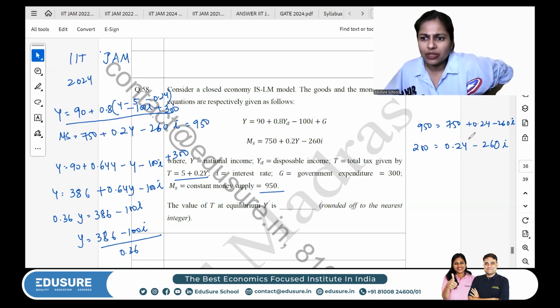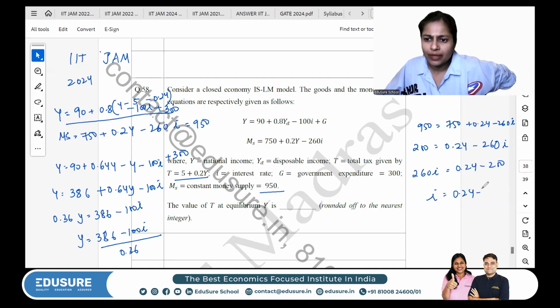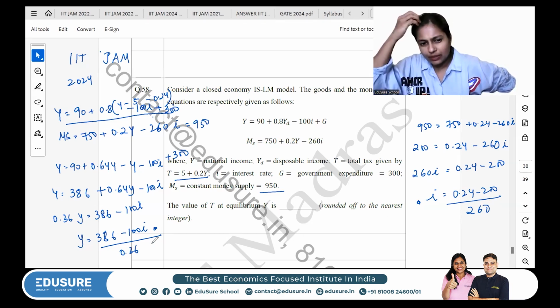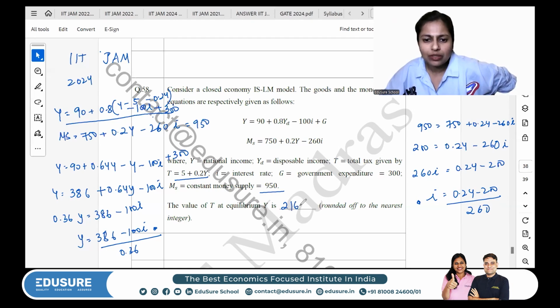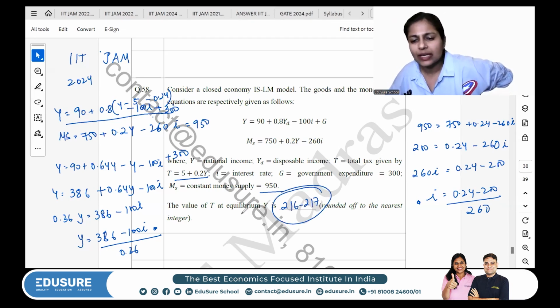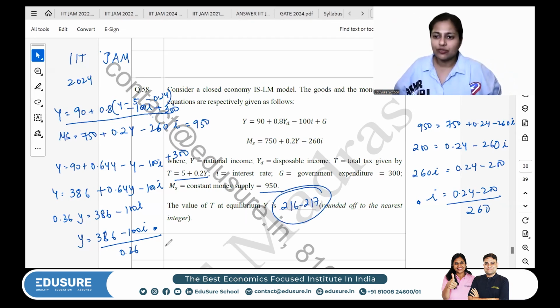You should actually replace I because you need to solve for Y. So 260I is equal to 0.2Y minus 200 and I is equal to 0.2Y minus 200 upon 260. You take that I, put it in here, and you get the answer. Between 216 to 217, if you get the answer, it's the right answer. Otherwise, you've made a calculation error.